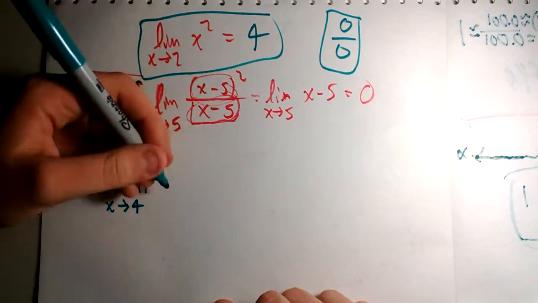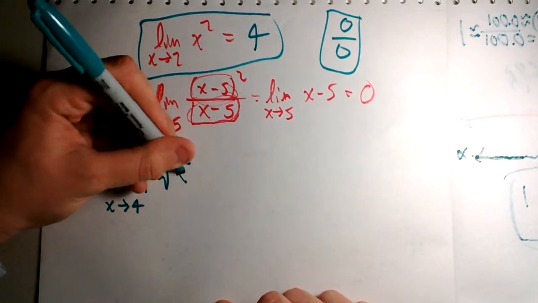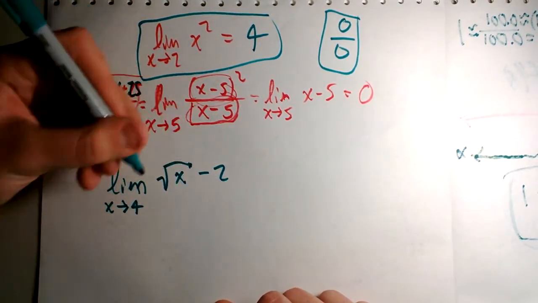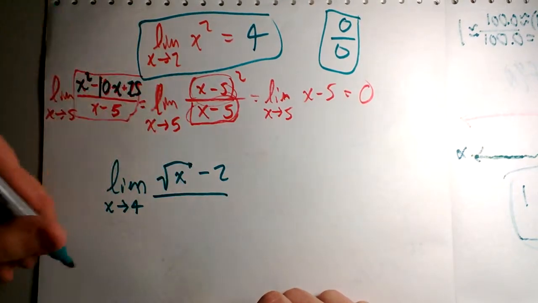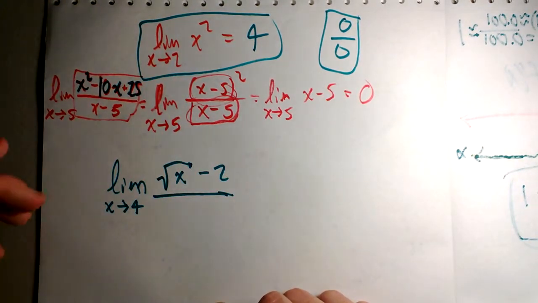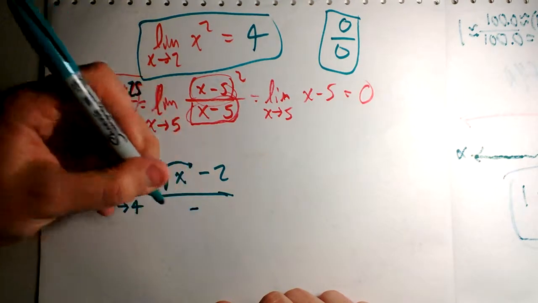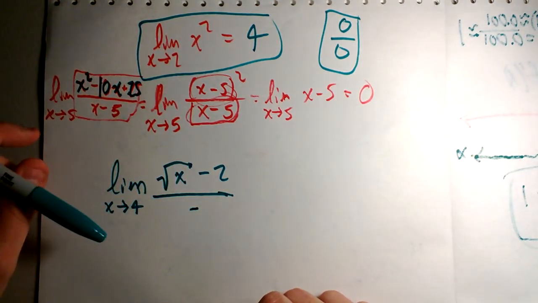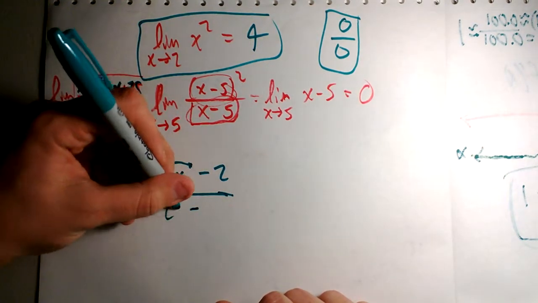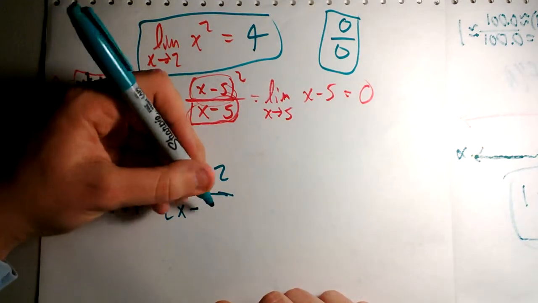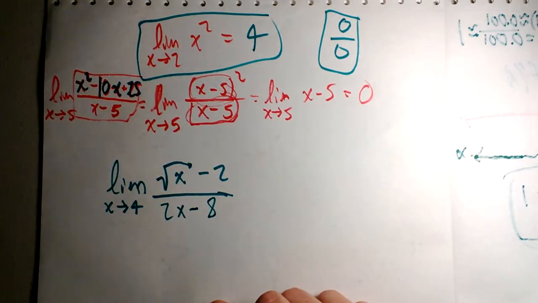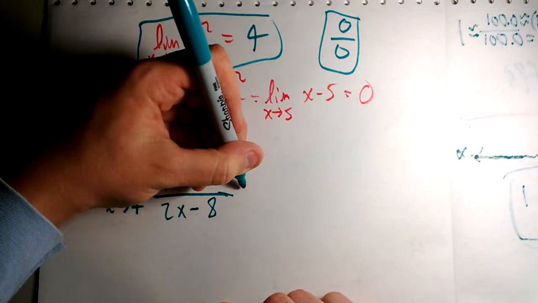All right, so square root of x minus 2, you'll see how I came up with this in a bit, over 2x minus 8. And this is how I came up with the problem, by the way.